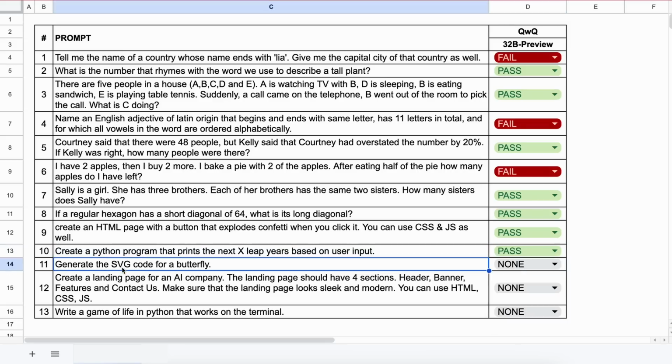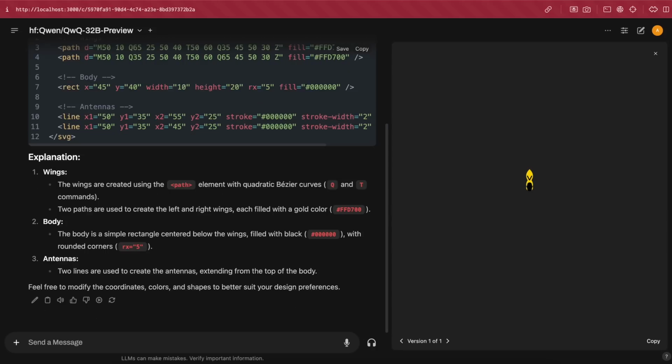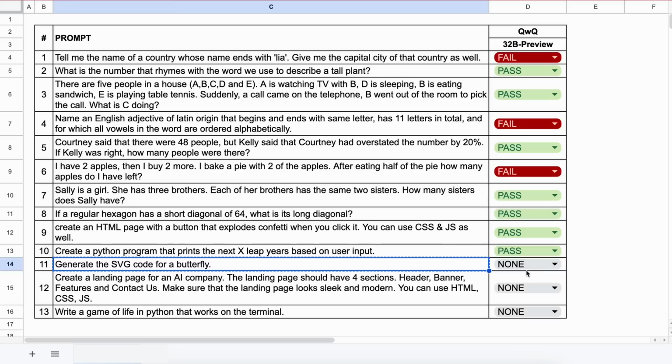The next question is, generate the SVG code for a butterfly. Let's send it and see. So, this doesn't look like a butterfly. So, this is a fail.